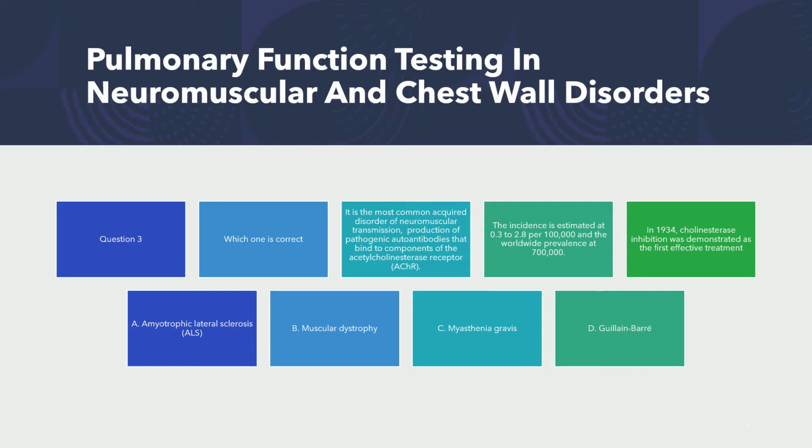In 1934, cholinesterase inhibition was demonstrated as the first effective treatment. So, with this information, which one is it? Is it A, ALS, B, muscular atrophy, C, myasthenia gravis, or D, Guillain-Barré? Which one fits the ticket?